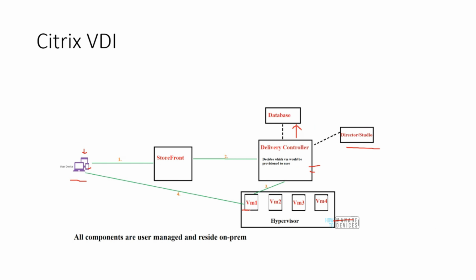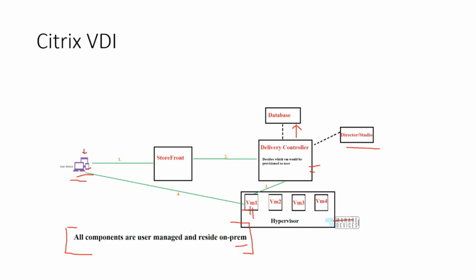The only thing that is relevant over here is the line at the bottom, which says that all the components in this diagram are managed and reside on-prem. What I mean by that is, let's say that I am the IT admin, okay, and there is an end user. Now that end user wants to access a virtual machine. That virtual machine is present in this hypervisor, right? So what is it that I as an admin need to do so that this user is able to access the virtual machine? There is something that I will have to do beforehand.